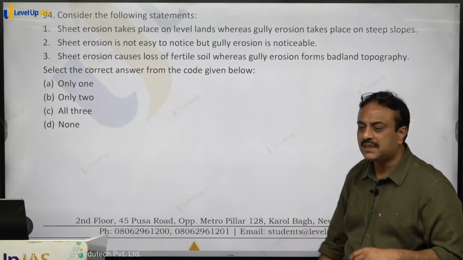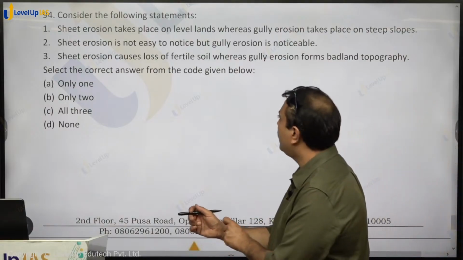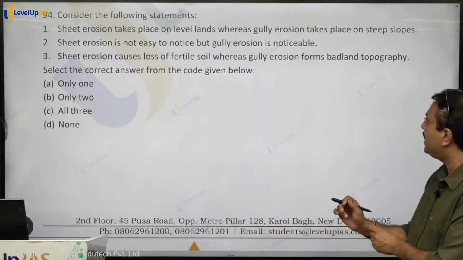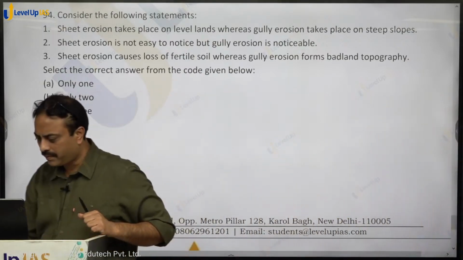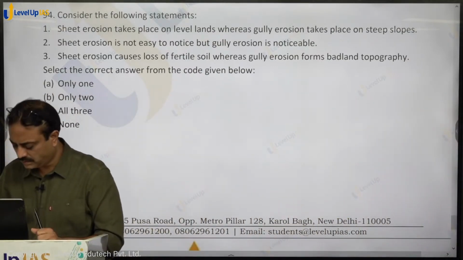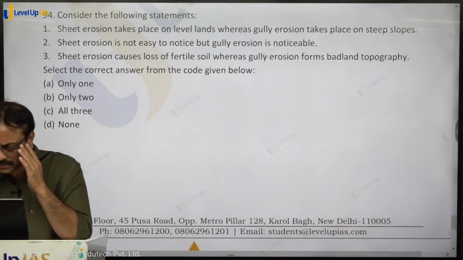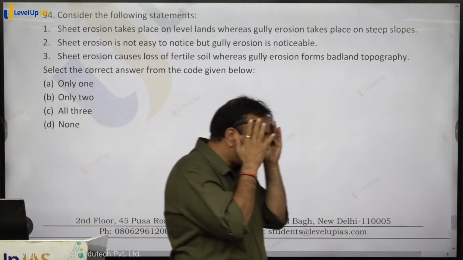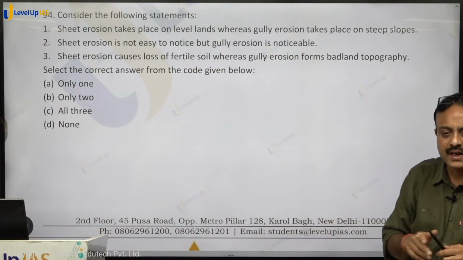Consider the following statements. Sheet erosion takes place on level land, whereas gully erosion takes place on steep slopes, correct?